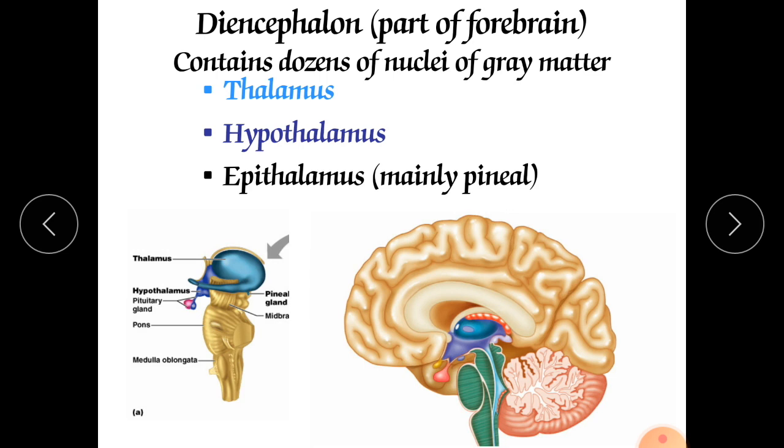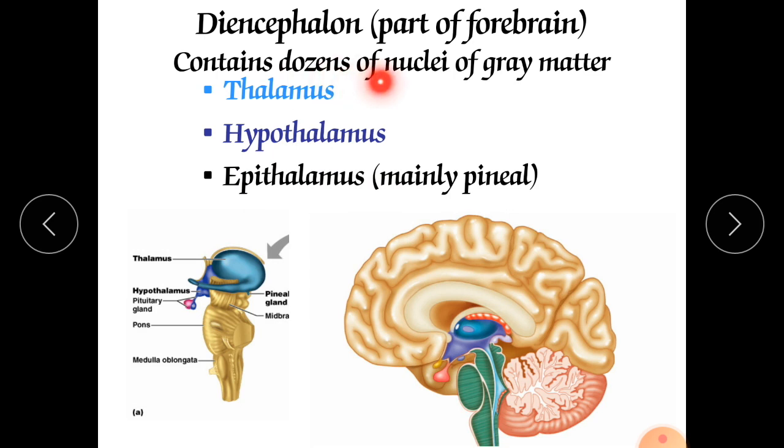In the central nervous system, this is the second part of the brain, which is called the diencephalon. Actually, the diencephalon is the middle portion of the brain, which is superior to the midbrain, and it is embedded or surrounded by both the cerebral hemispheres, right and left. It has several projections from the brainstem and spinal cord, which carry towards the cerebral cortex into the cerebrum. This diencephalon has three parts: thalamus, hypothalamus and epithalamus.